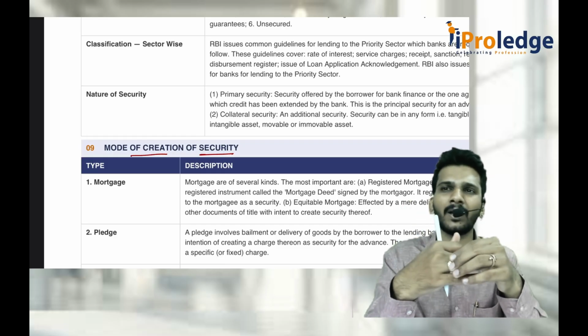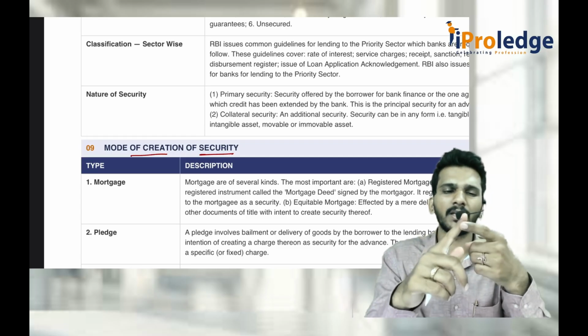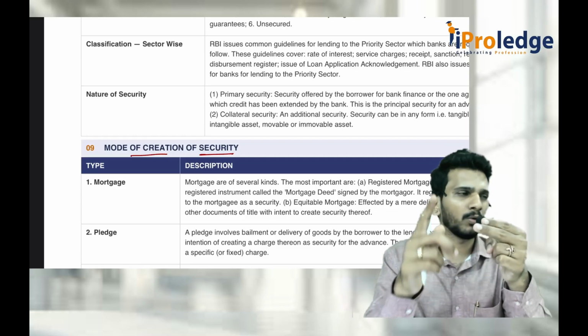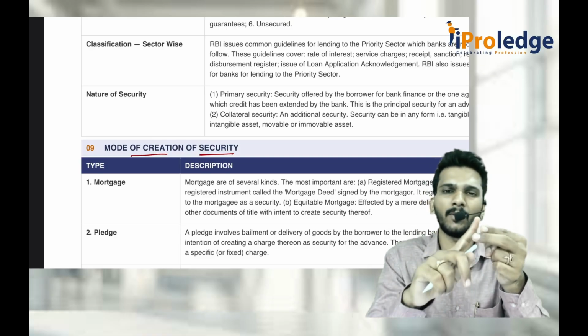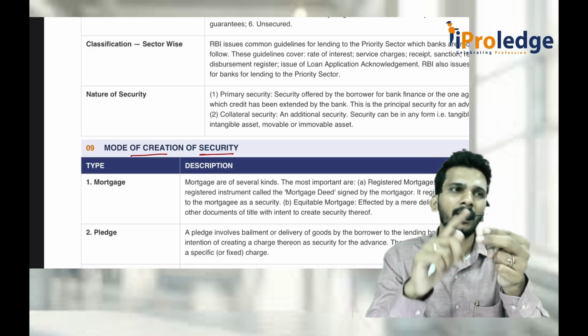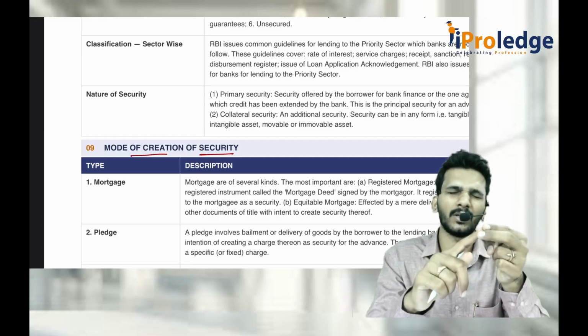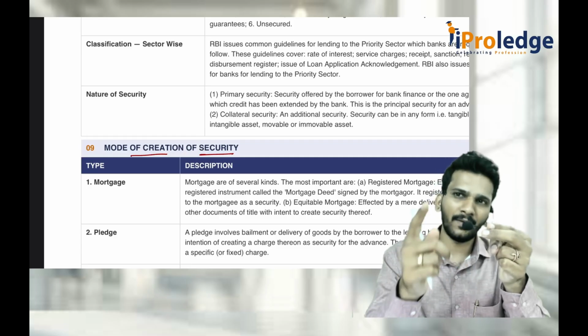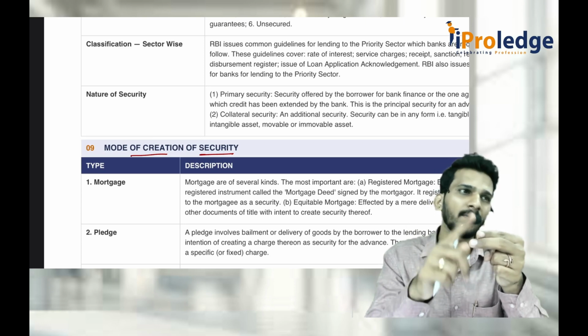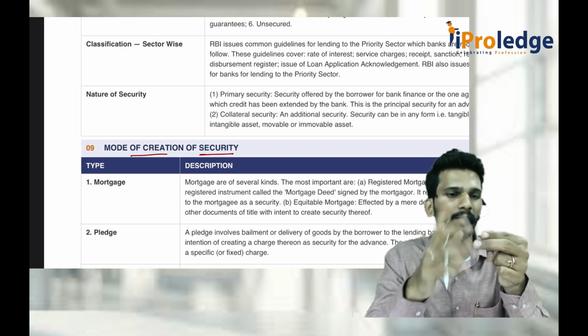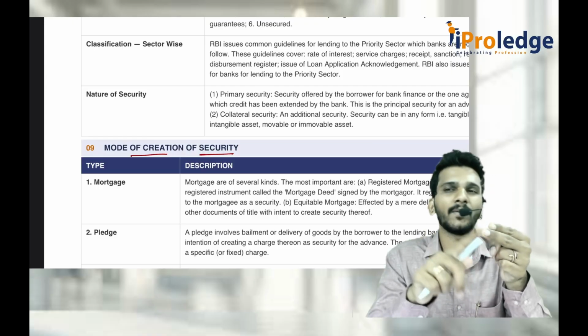Sir, what is the difference between hypothecation and pledge? Both can be done only with movable properties. Immovable properties are for mortgage; movable properties are for hypothecation and pledge. The biggest difference between hypothecation and pledge is that in case of hypothecation, possession is also with the customer. But in case of pledge, possession is with the bank.